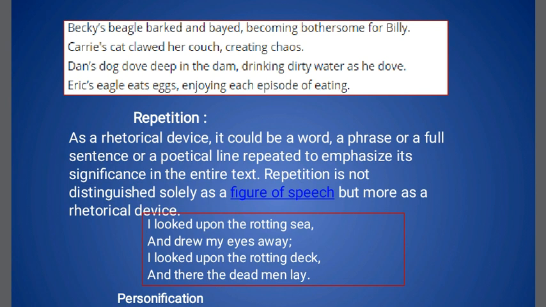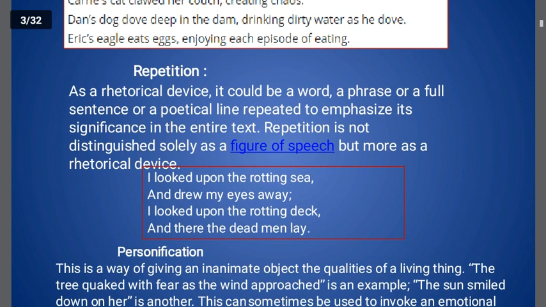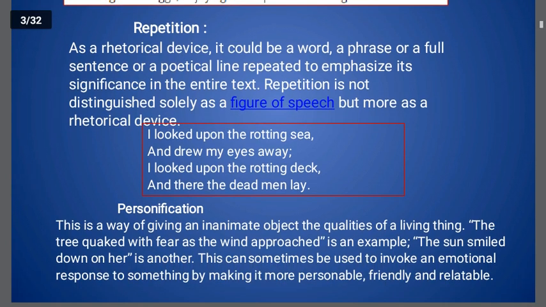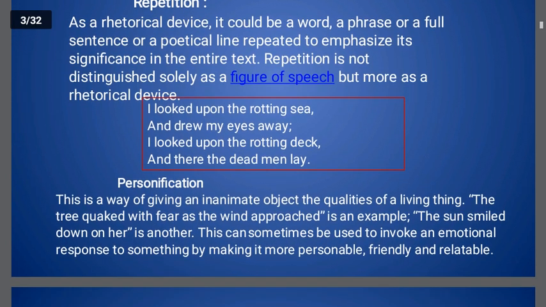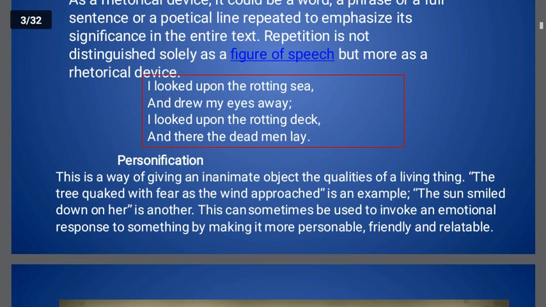Second one, repetition. Alliteration, what I told you, is the repetition of sound. Whereas repetition means the repetition of certain words. You can see in the box an example is given for repetition. I looked upon the rotting sea and drew my eyes away. I looked upon the rotting deck and there the dead men lay.